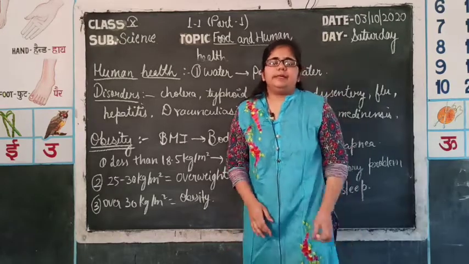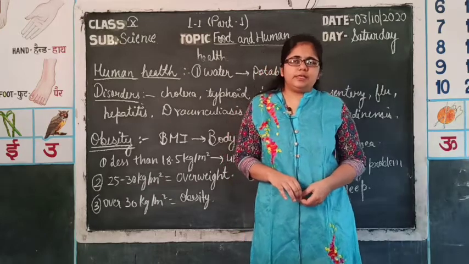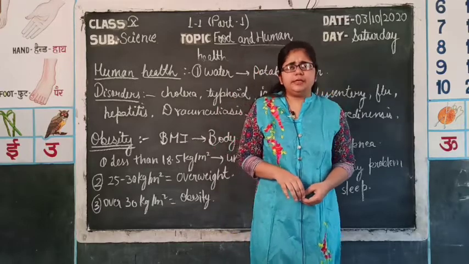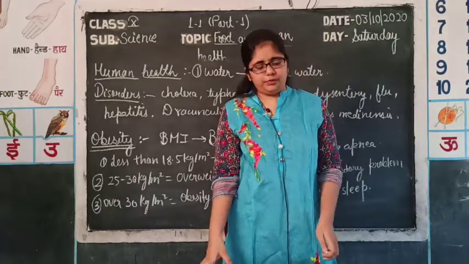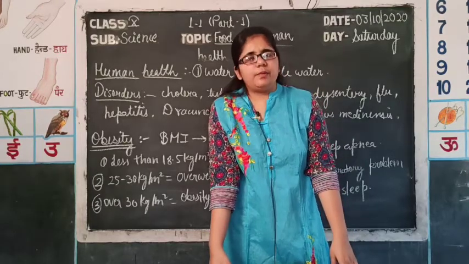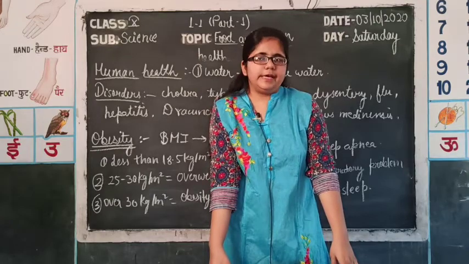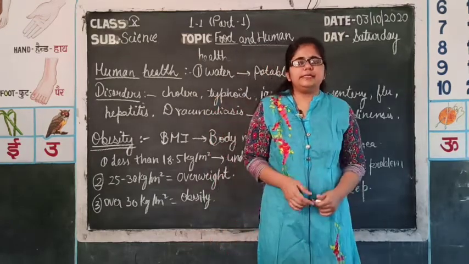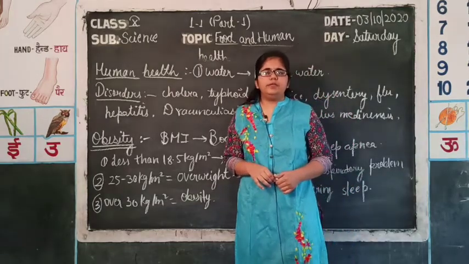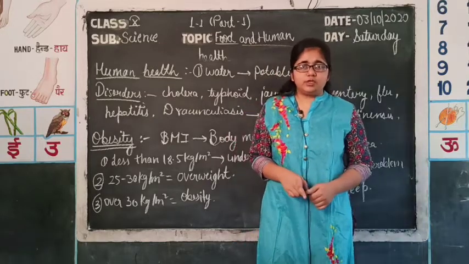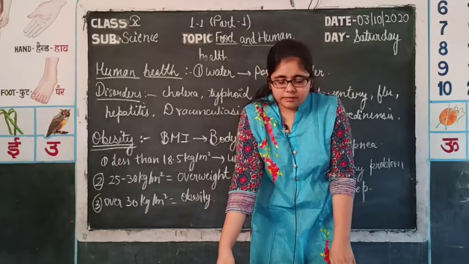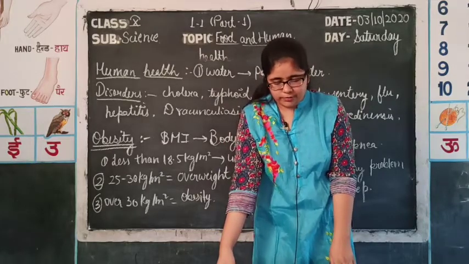Now, the second point is pH. pH is the measure of acid or base in any substance. Water should not be highly acidic nor highly basic. It should be neutral. So, the pH of water should be balanced and there should be a sufficient amount of dissolved oxygen in the water. As you know, the organisms living in marine habitats take their oxygen requirements with the help of the dissolved oxygen present in the water. So, water suitable for surviving any kind of aerobic organisms must have an adequate amount of dissolved oxygen.